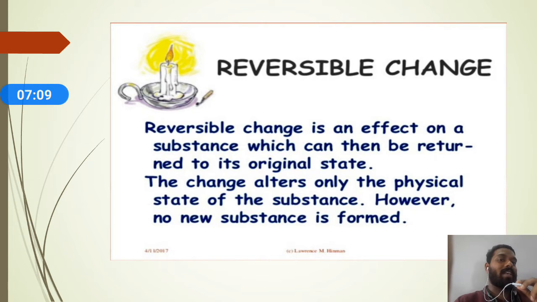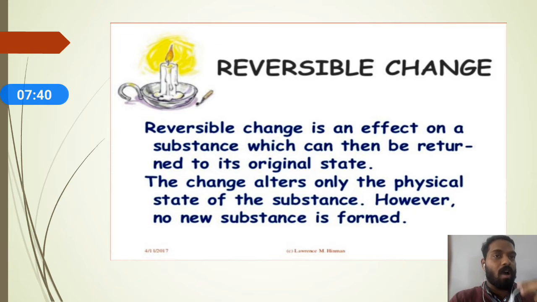Example, you can take an ice cube. You can take an ice cube from the refrigerator and keep it outside. What will happen? That ice cube is converted into liquid. Then you can take that water and keep it in the refrigerator, and again it will become ice. So converting an ice cube into water, and again water into an ice cube, is a reversible change.